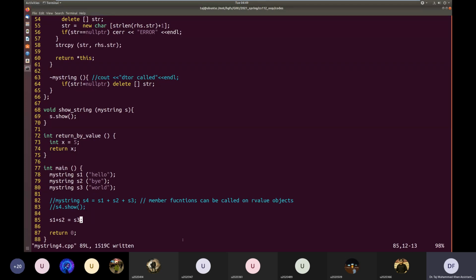What will happen is the compiler will evaluate the expression we have on the left. It will evaluate this expression based on the rules and the working of this expression, and the expression will provide a final result. So this S3 value will be assigned to that final result. It will not be assigned to S1 and S2.